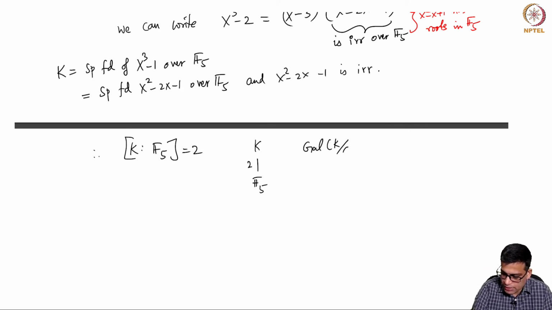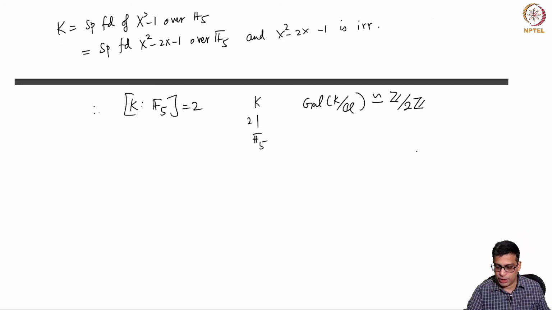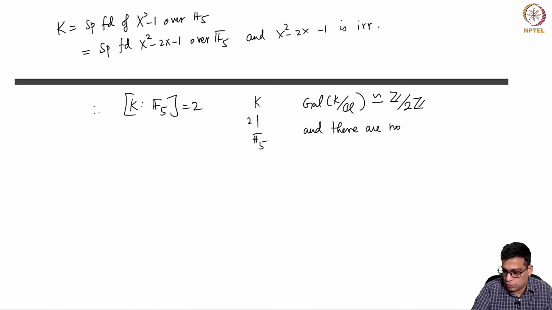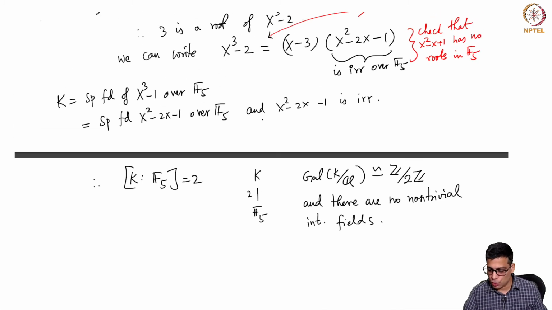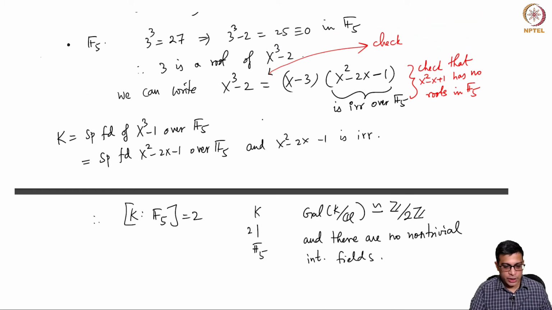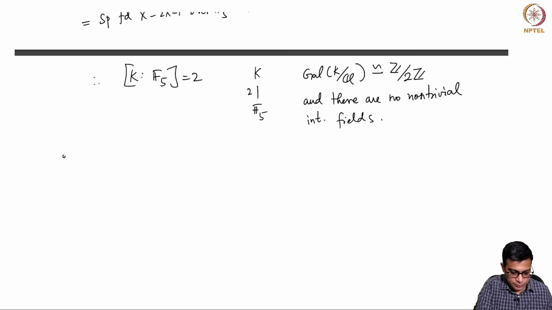So it just happens that the Galois group, again there is not much choice here, is Z mod 2Z, and there are no non-trivial intermediate fields, right, because it's degree 2. So any intermediate field is either K or F5. So there are no non-trivial intermediate fields. And finally, let's do F7.